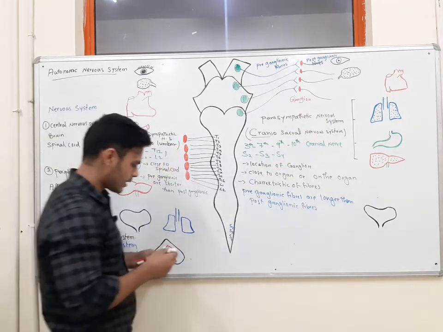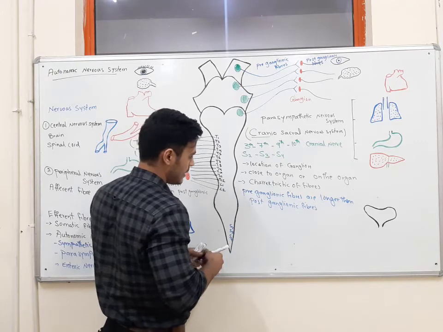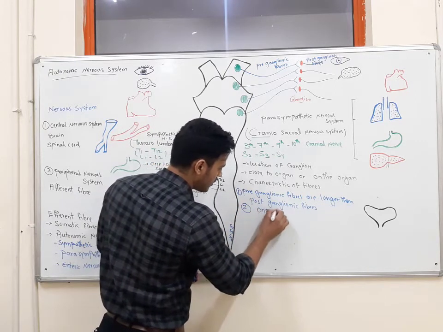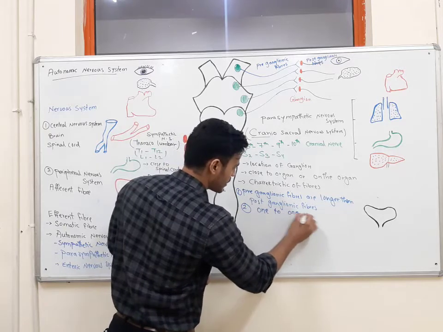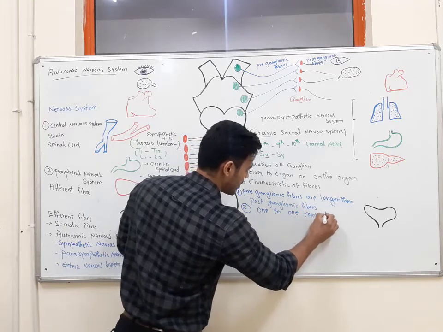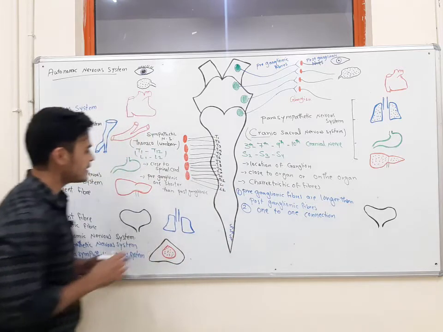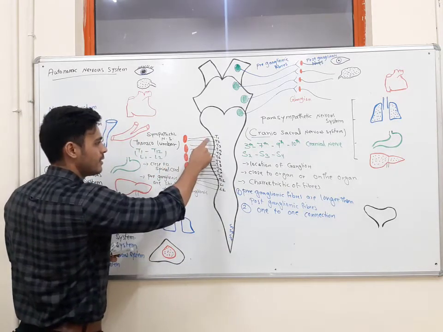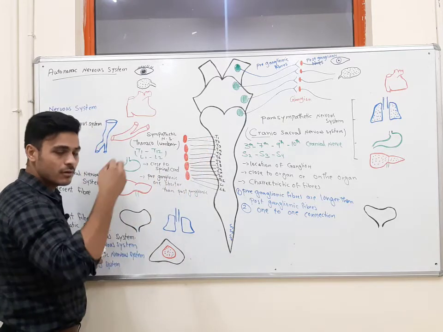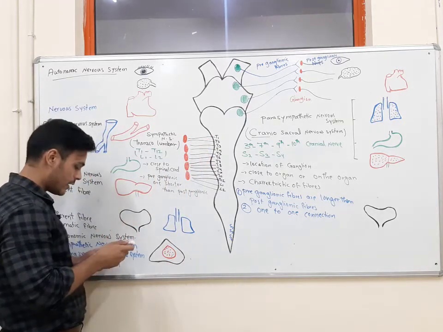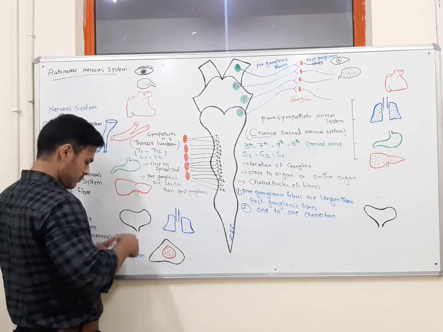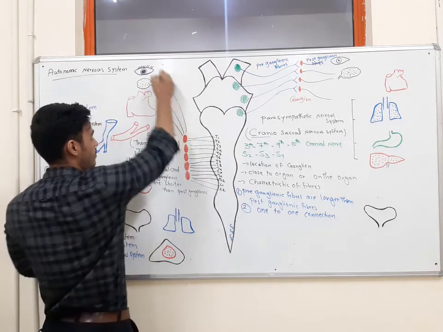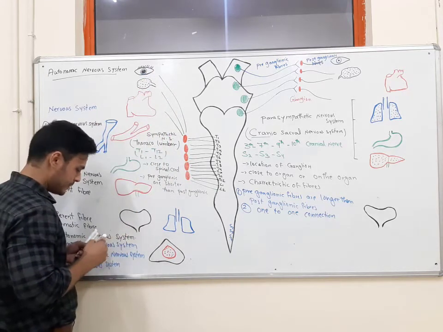So one-to-one connection is in the parasympathetic nervous system. But in the sympathetic nervous system, one preganglionic fiber can synapse with more than one postganglionic fiber.